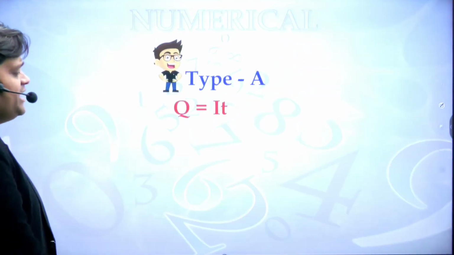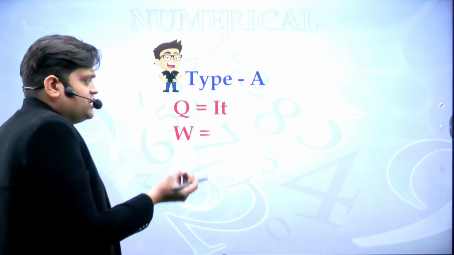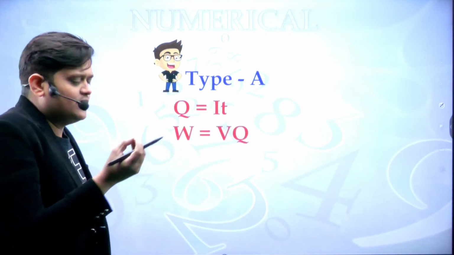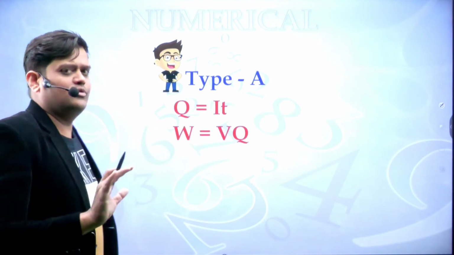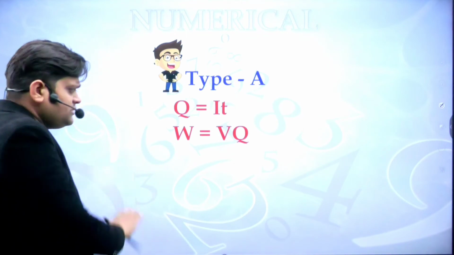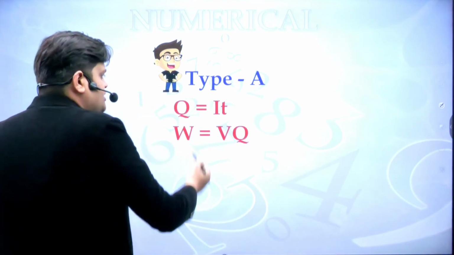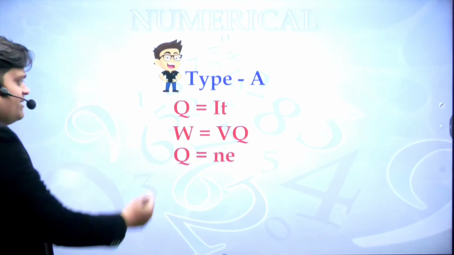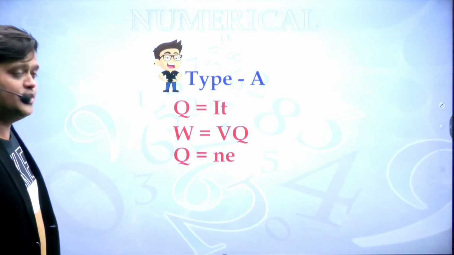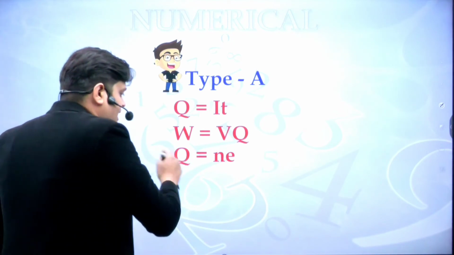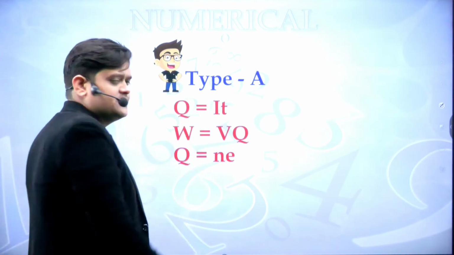Complete. Now we are going on to the next numericals, these are the type A numericals. In this, we have some formulas by which we can calculate answers, and these questions are very helpful for understanding all these concepts. The first formula is Q equals IT. The second formula is V equals W upon Q, so W equals V into Q. And the last one is Q equals NE. These are the three formulas.